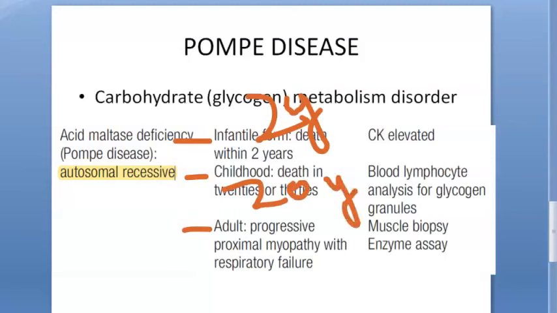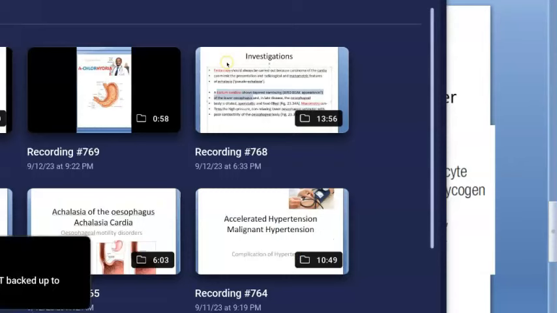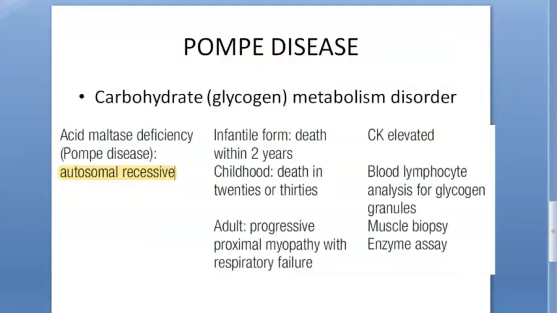Adult means they will have proximal myopathy. Proximal means near the trunk, near the body. So which muscles are there near you? You have the diaphragm, the heart. All these are muscles which are near you. So basically respiratory and heart will fail. And distal myopathy means what? Some muscles which are far away from you, in your limbs, right?